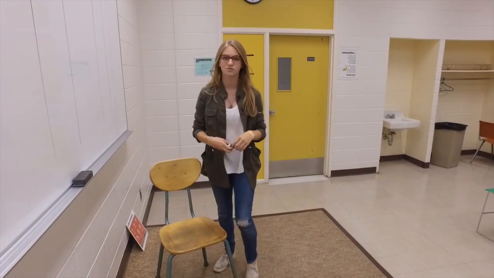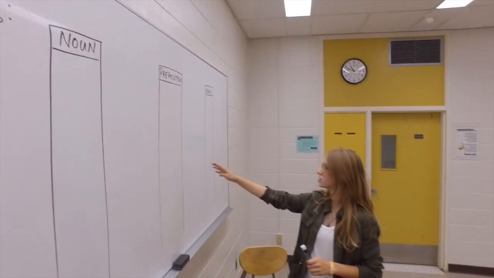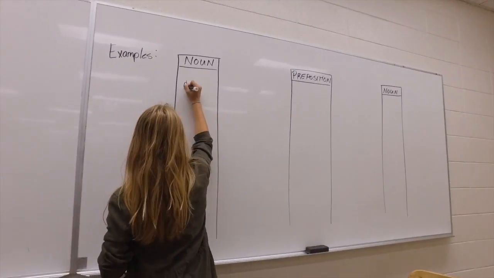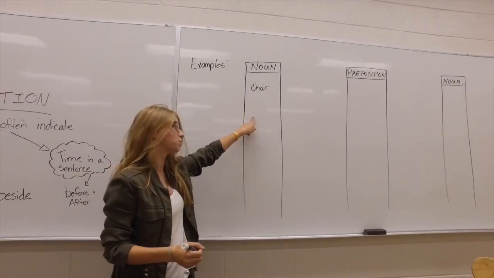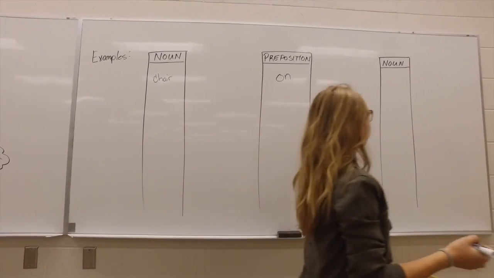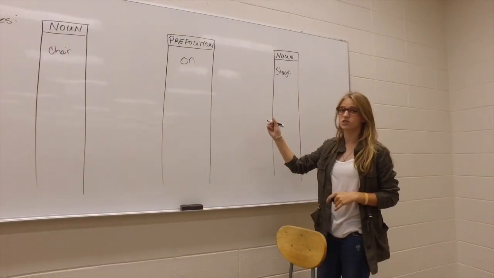Chair is on stage. So there's always a noun, then a preposition, and then another noun. So chair would be the noun. Preposition would be on. The last noun, the stage.